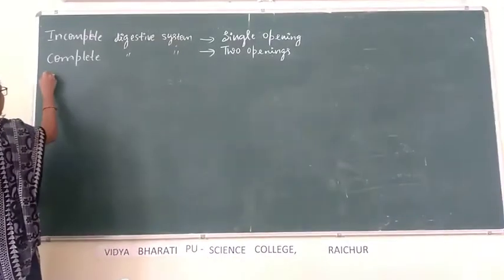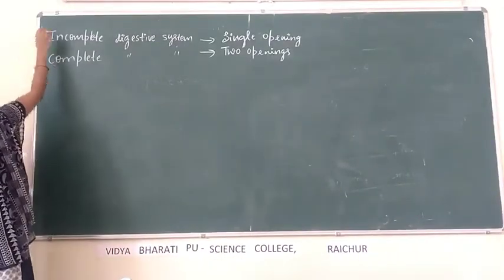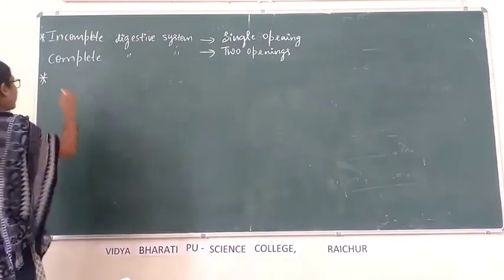Then, about circulatory system. In case of circulatory system, there are two types.